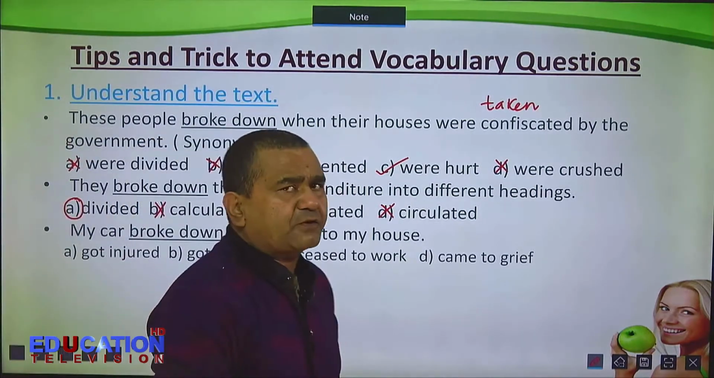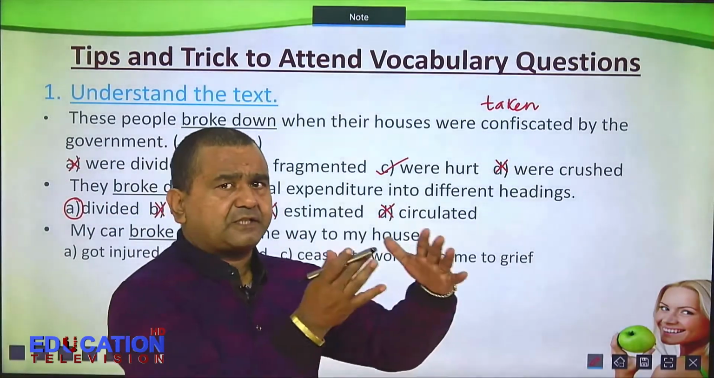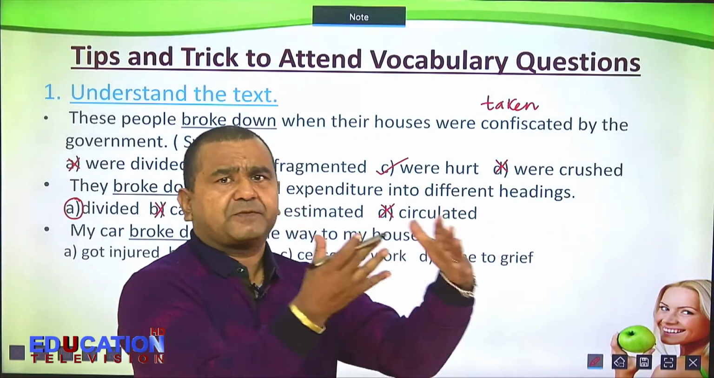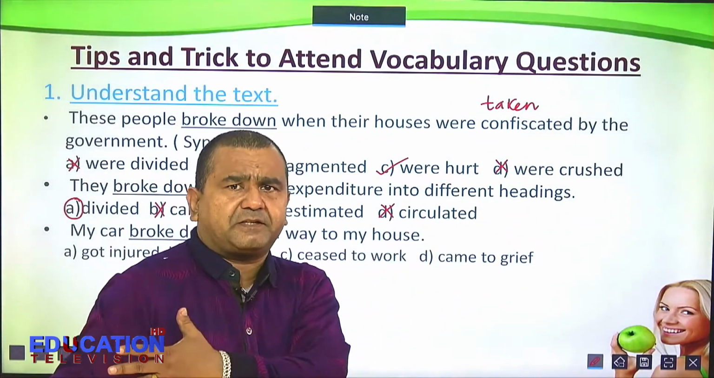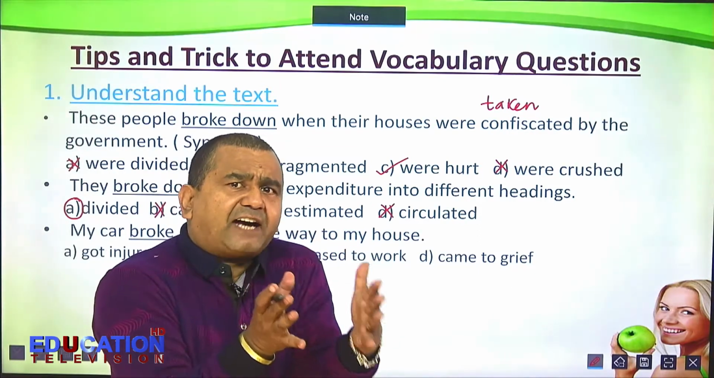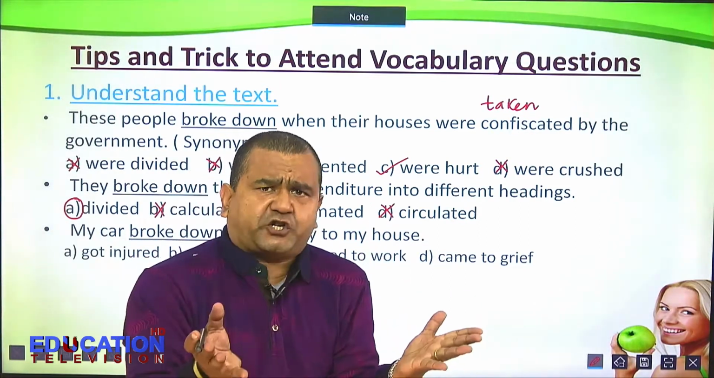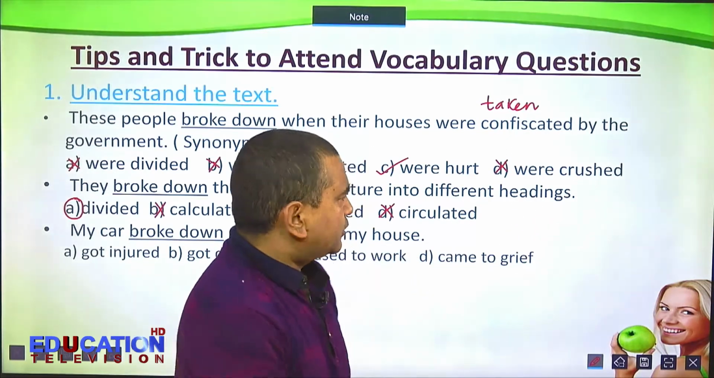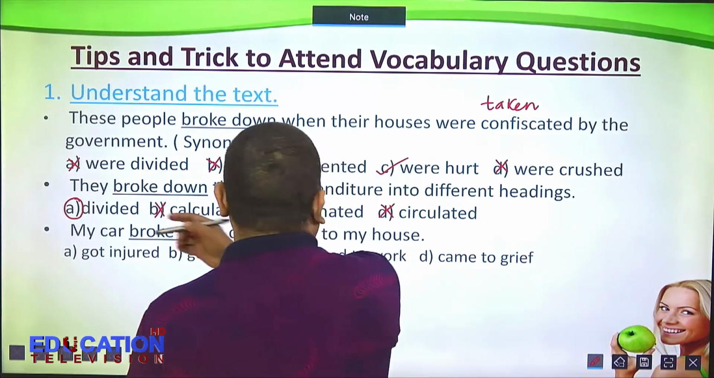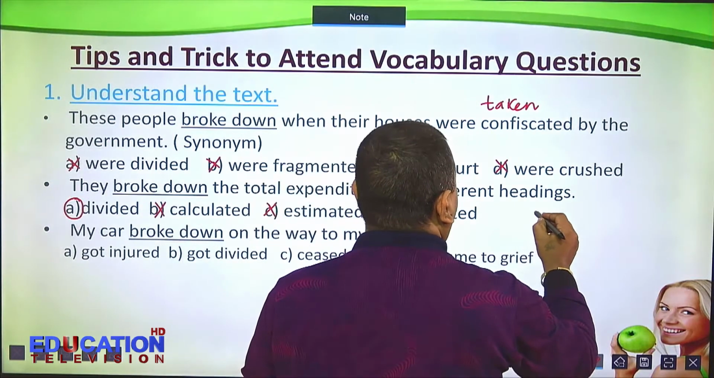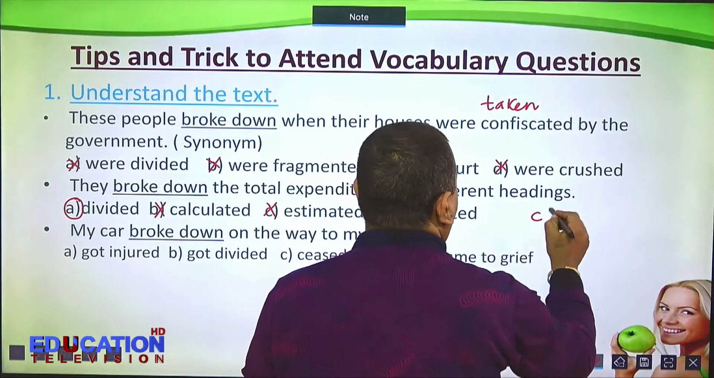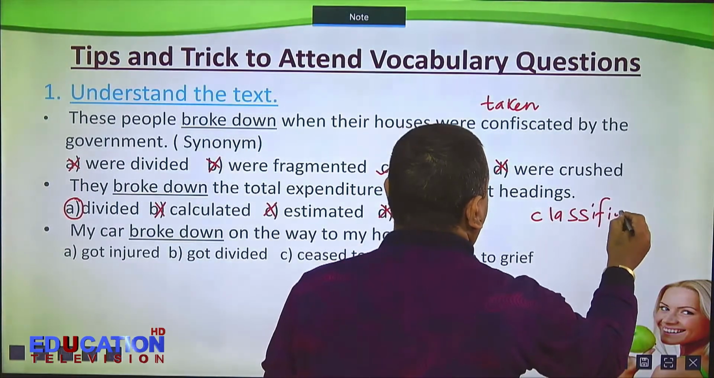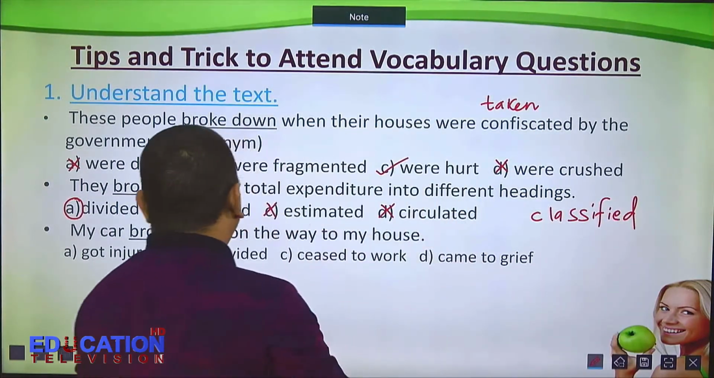So here, broke down means divided, also to say classified. You know, this much money for food, this much money for clothing, this much money for entertainment. Like this, you divide the total expenditure into different headings. So here, divided means classified. So this is correct.